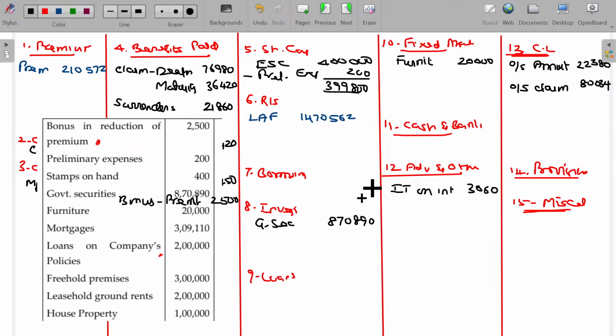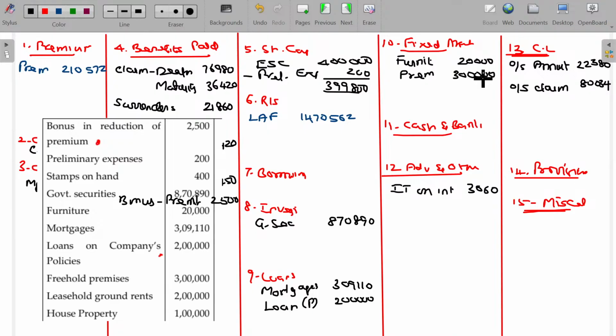Mortgages, loans and advances given. Policyholders will get the loan from the insurance company itself, mortgaging their own property, even their own insurance policy. So here we have mortgage advances. Loans given, as said, it's not liability. 3,09,110. Then loan on company's policy. Policy pledged and loan is borrowed, 2 lakhs rupees. Freehold premises, fixed assets, premises, 3 lakhs.